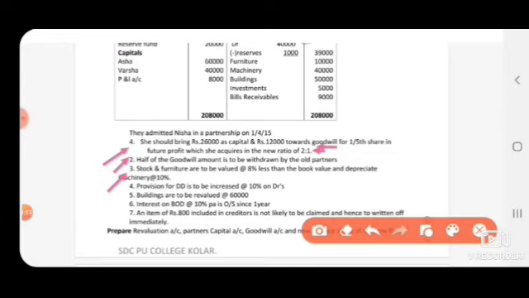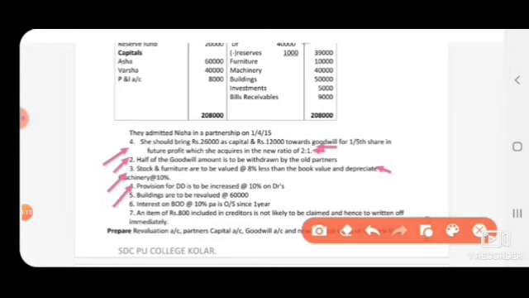Next, value of depreciation on machinery at 10%. So all stock, furniture, machinery is a depreciation we have to record and revaluation account debit side.